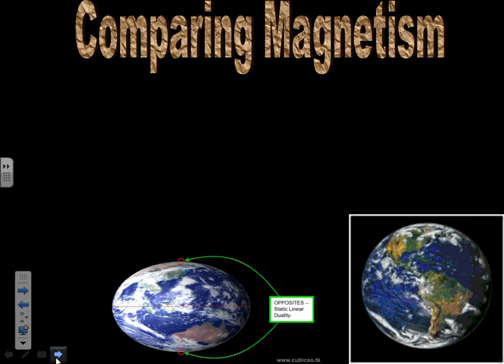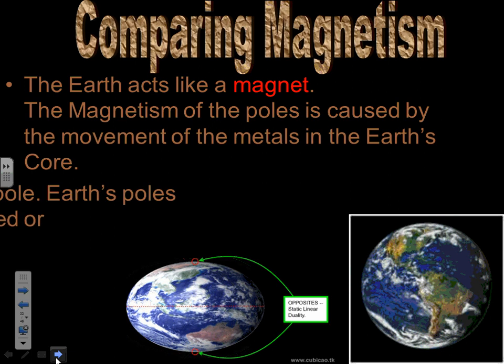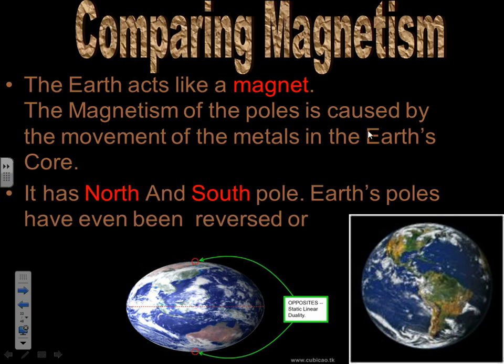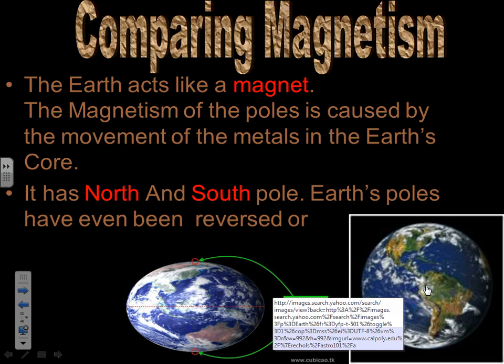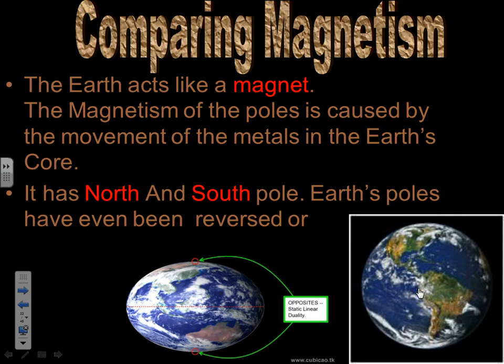Comparing magnetism. The Earth acts like a magnet. The magnetism of the poles is caused by the movement of metals in the Earth's core. So inside the Earth is a solid ball of iron and nickel, and it's constantly spinning. When it spins, it releases electrons, and these ions are coming out at the poles.